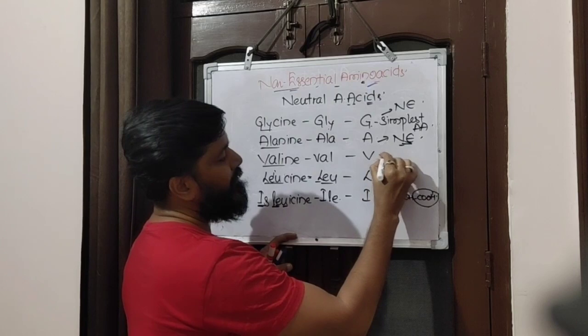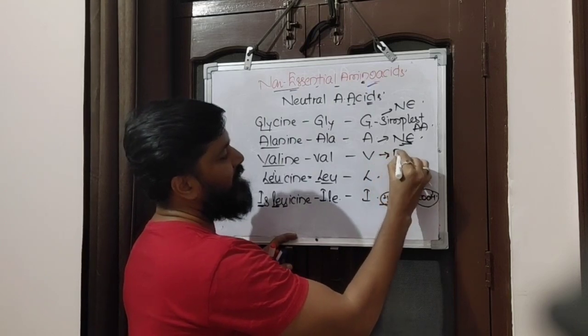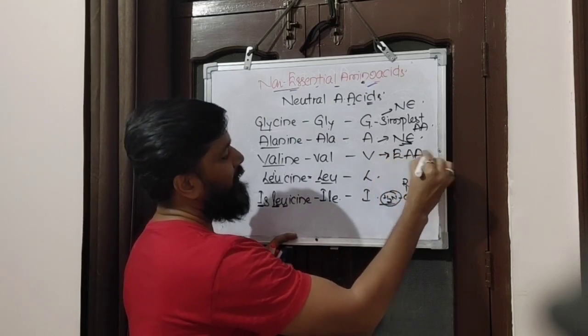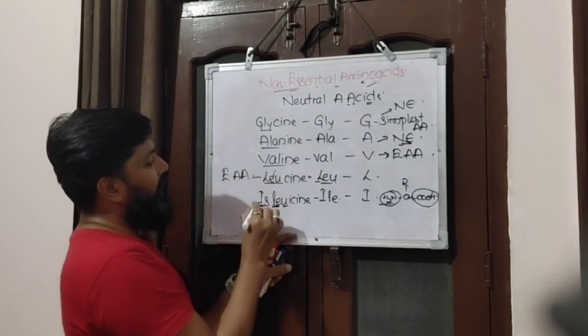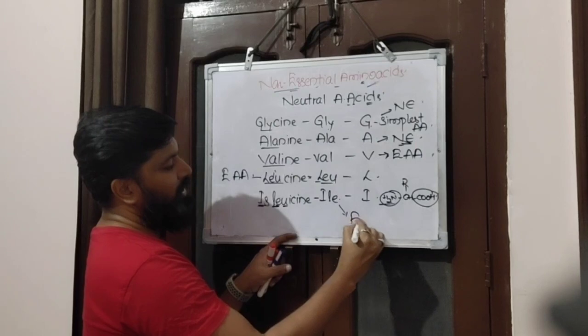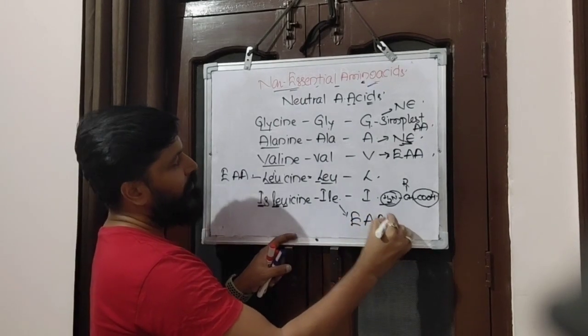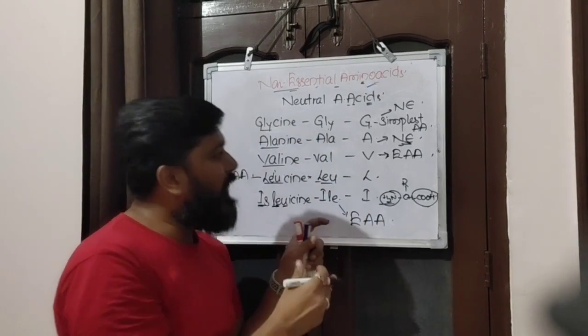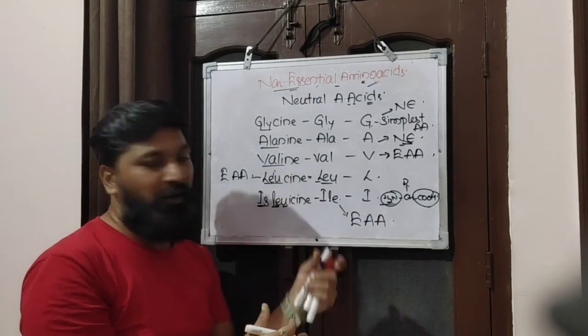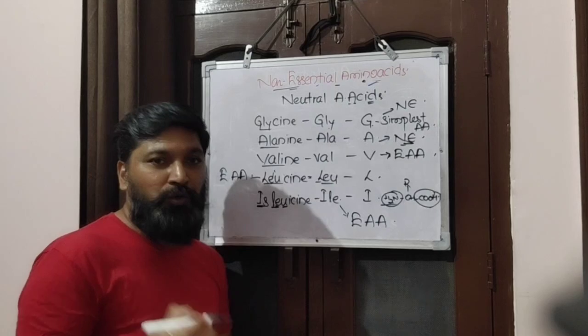Valine, essential amino acid. Leucine, essential amino acid. Isoleucine, essential amino acid. Of these five, two are non-essential and three are essential amino acids.